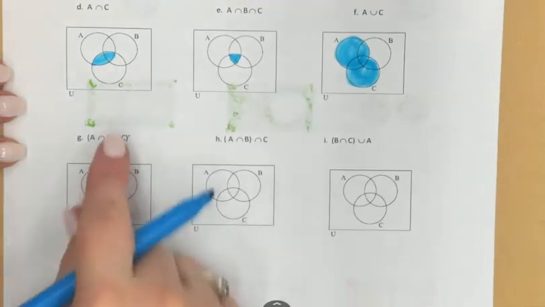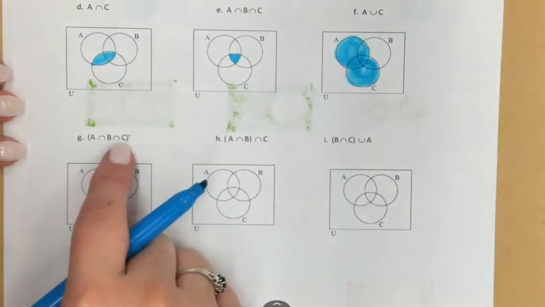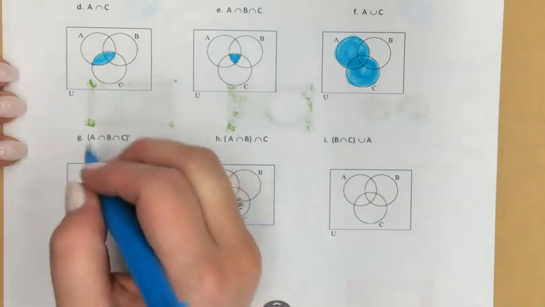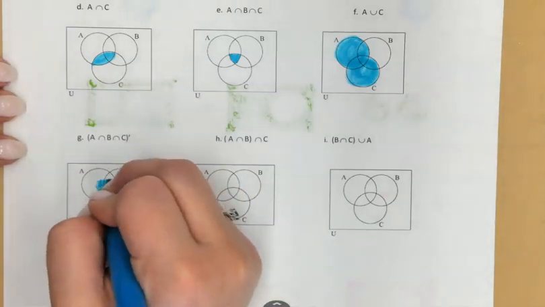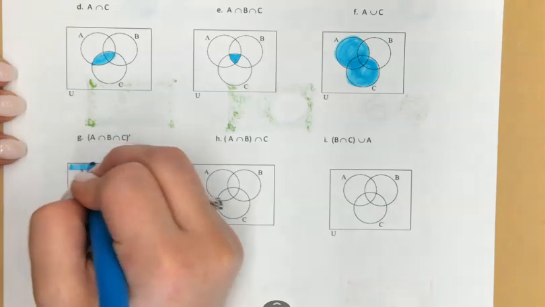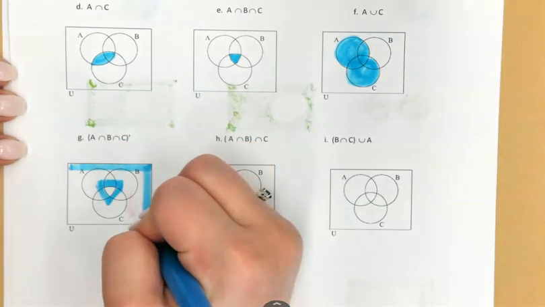Okay, next, I've got the intersection of A, B, and C, but not that. So I'm going to shade everything else except that little triangle piece in the middle.